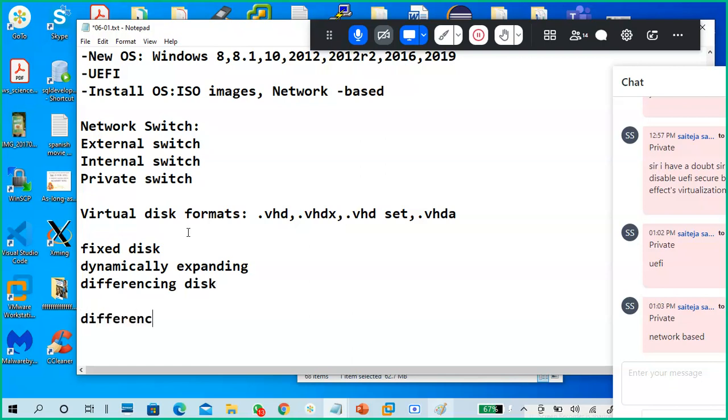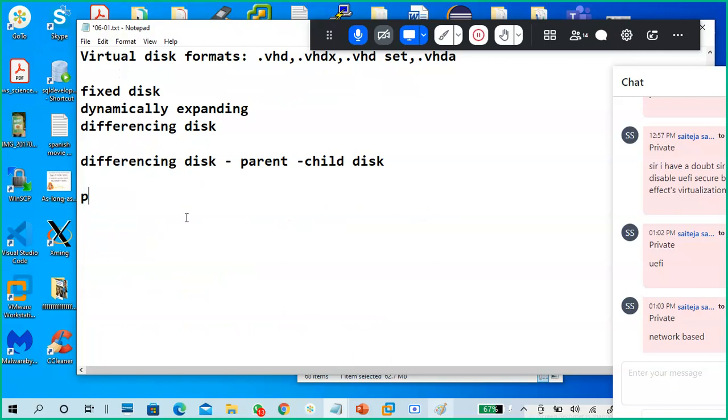Differencing disk is like a parent and child disk. Parent disk is the main or base disk, means main disk only.